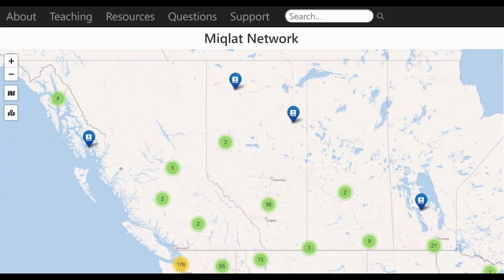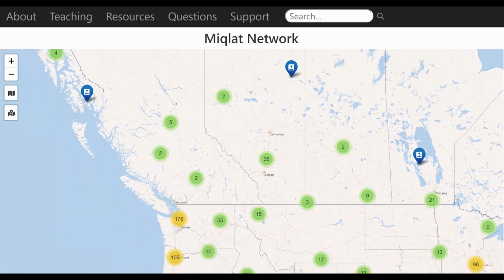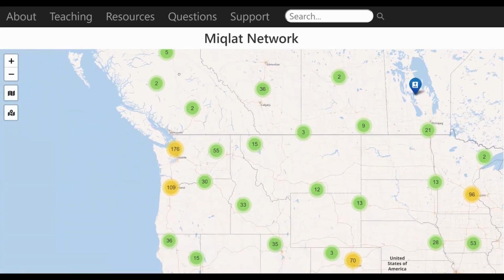You'll notice the map drills down geographically, and that produces a bunch of other circles. Let's move this up a little bit. In this case, we have yellow and green circles, again with numbers in them. Remember, the colors are what they are based on the numerical counts. Clicking on any one of the circles gets the map to drill down again.